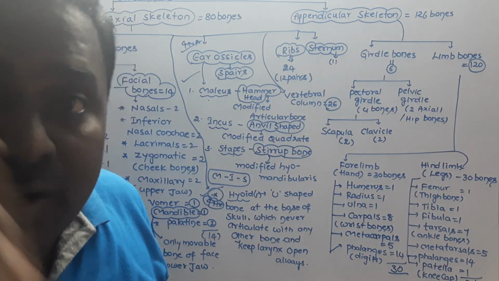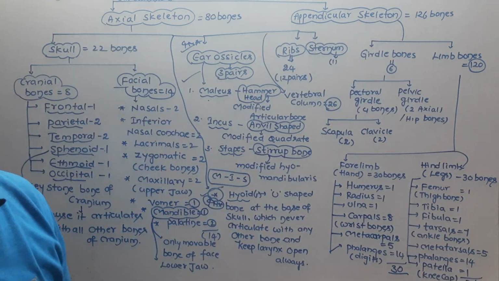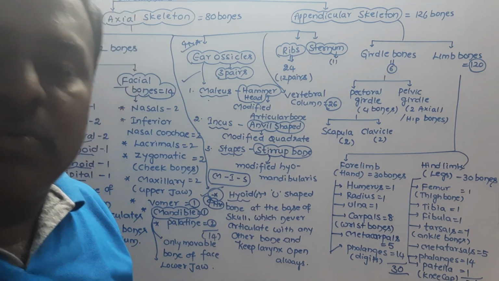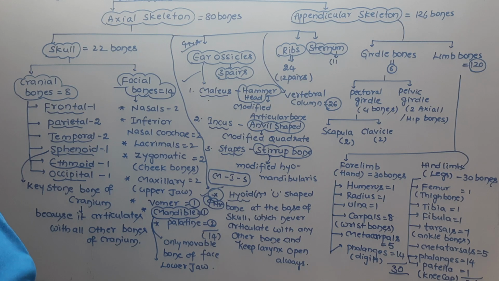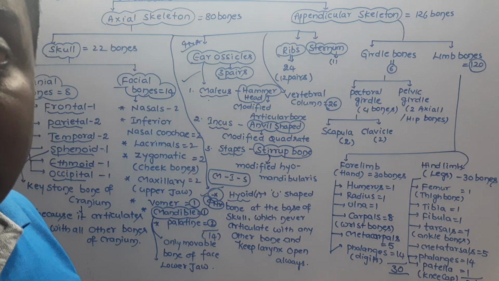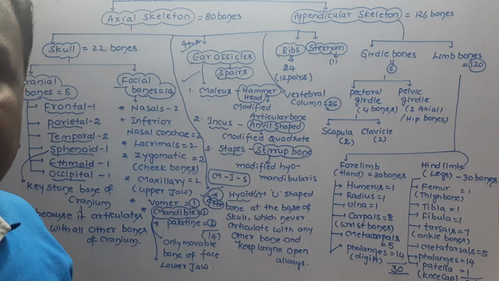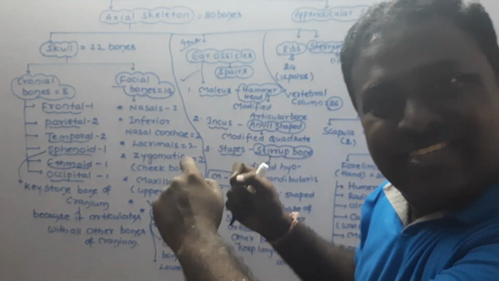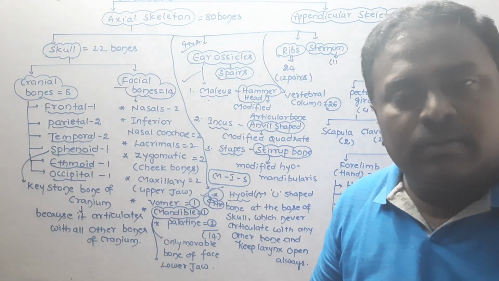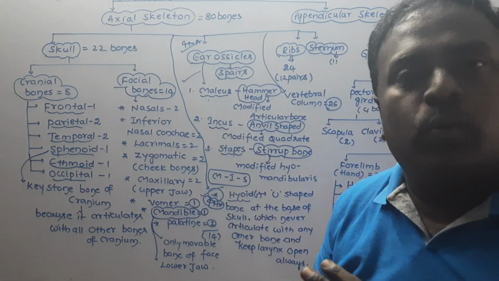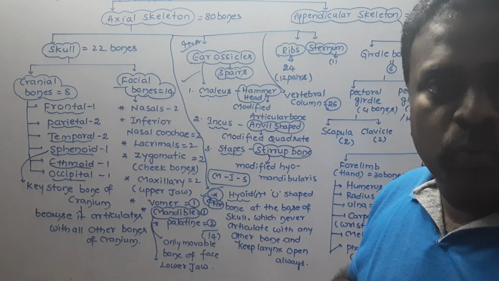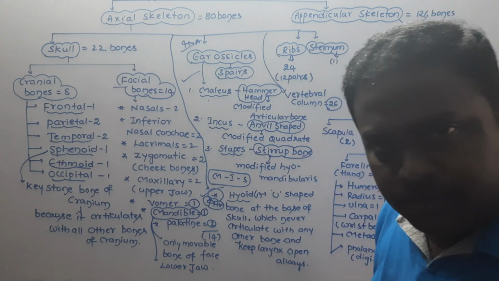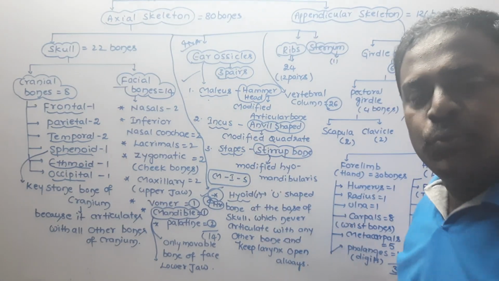If a student learns all these bones in this order and prepares a chart like this, then without seeing the textbook or class notes after reading, surely he can write any type of question arising from this skeletal system classification. So dear students, that is why I make the subject easier by drawing these charts, which we call flow charts. Flow charts are very important. If we go through this, surely we can get good marks.